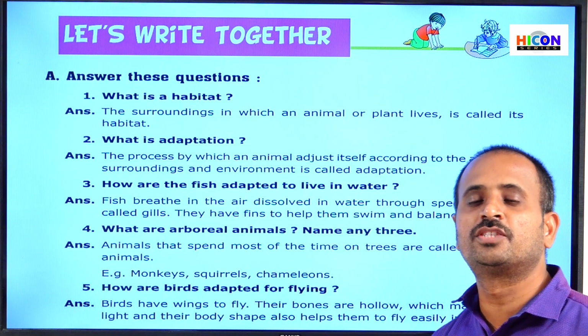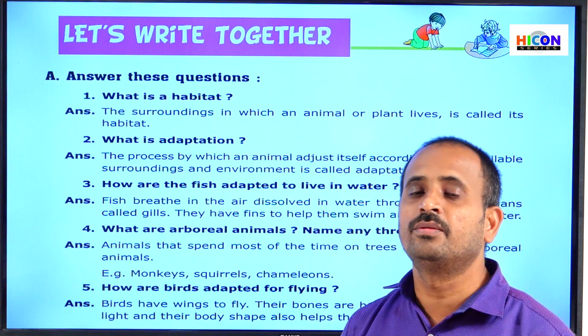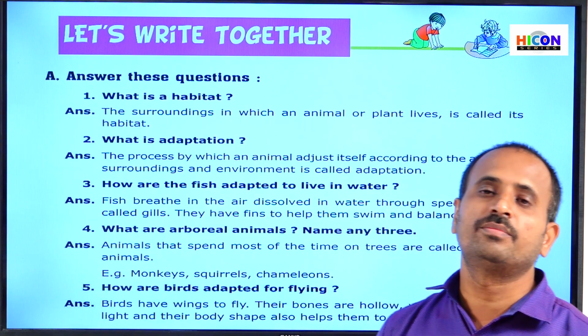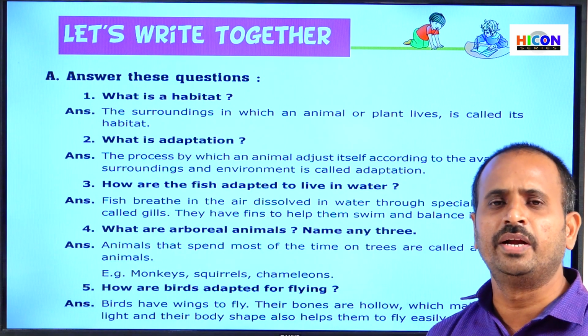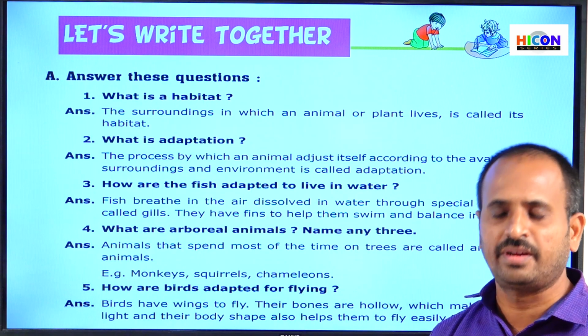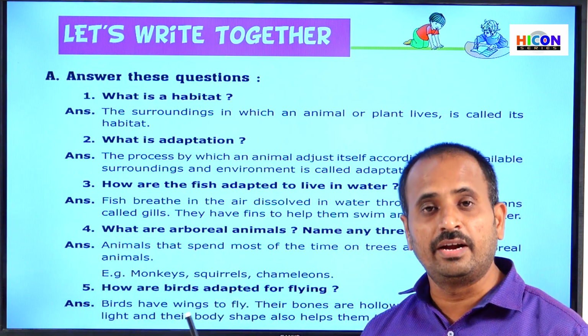So arboreal animals are those animals which spend most of the time on trees, like monkeys. If you observe monkeys, they are generally seen on trees only. That means they spend most of their time on the trees. For this, these animals have some adaptations.